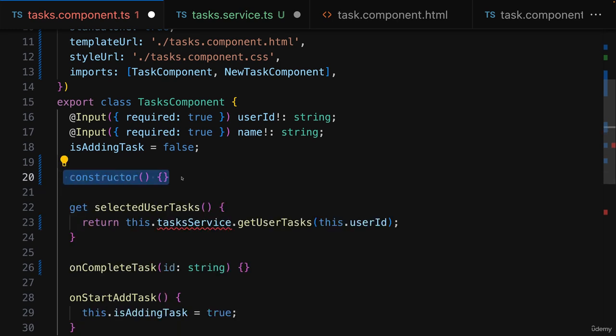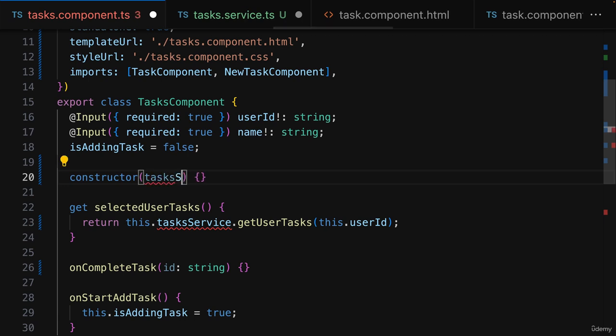So this constructor will be executed automatically, and it will be Angular that executes it in the end, because it will be Angular that instantiates this component. Therefore, you tell Angular about the dependency you need by simply adding it here as a parameter to this constructor.